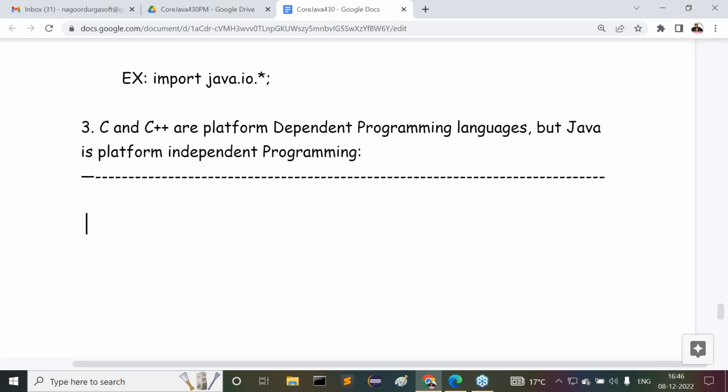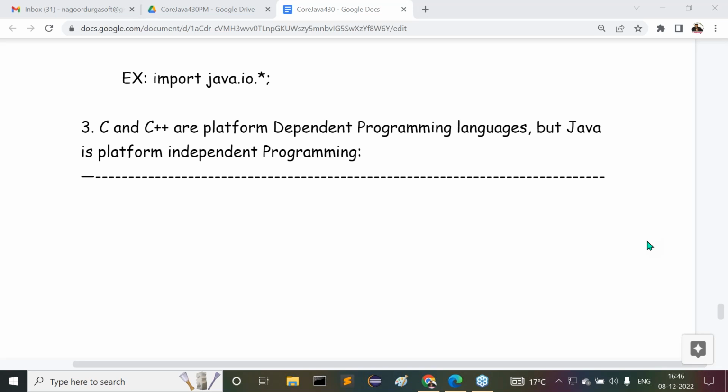Then today, the third point we have to understand: C and C++ are platform dependent programming languages, but Java is a platform independent programming language.